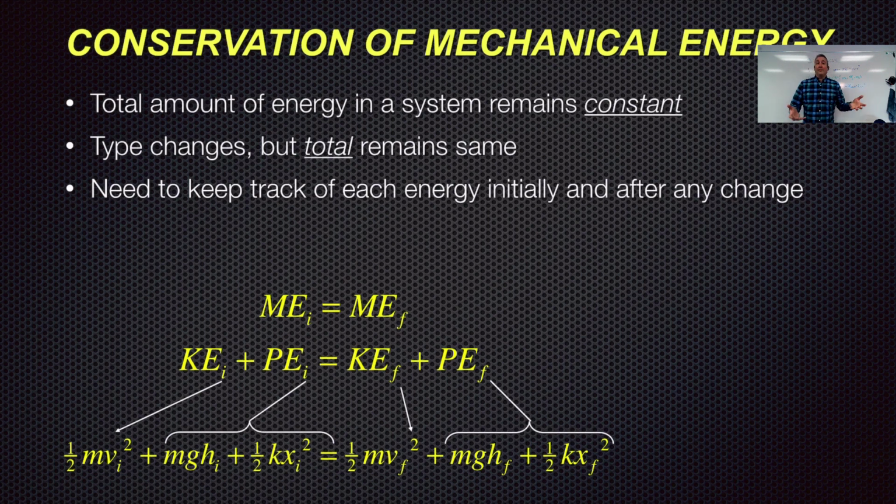The basis of this energy conservation is really the basis of our kinematics equations, because the mass didn't change. So if the mass is the same here and here, we could essentially take this formula and cancel out masses. And that gives us the one-dimensional motion equations: final velocity versus initial velocity, final height versus initial height, which is delta y in our one-dimensional motion problems.